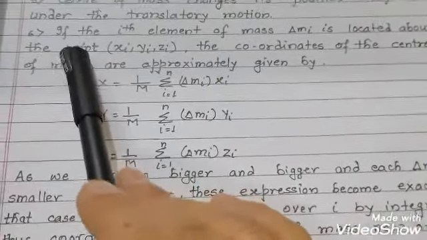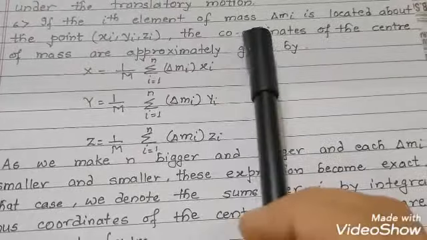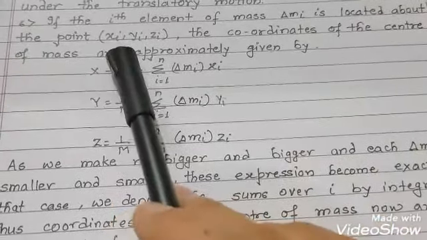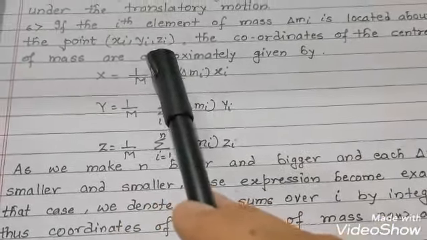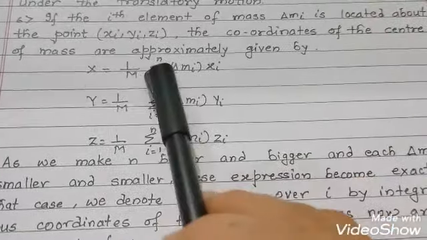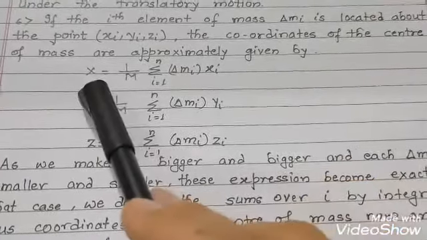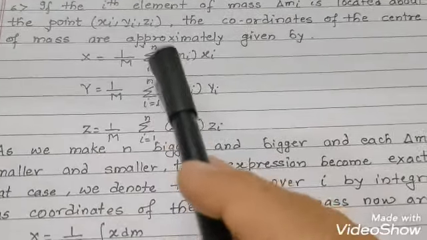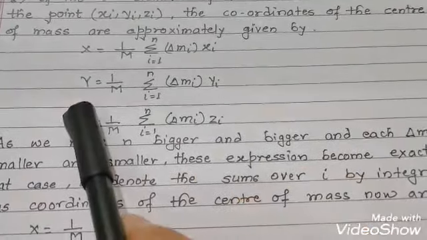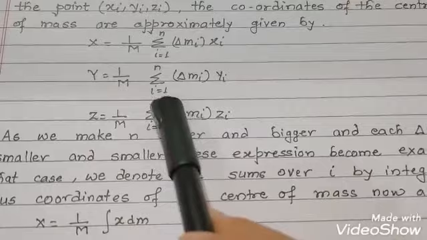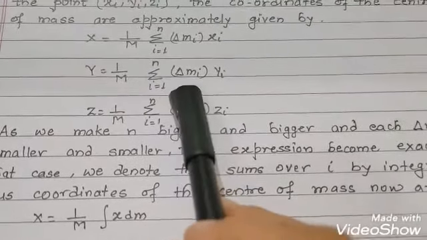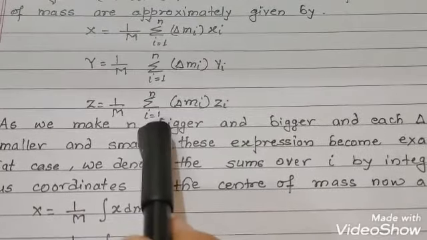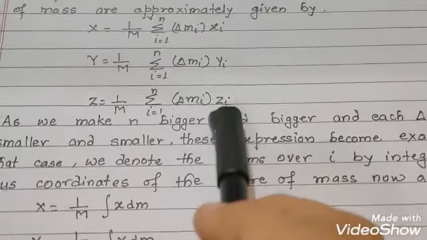Sixth point, if the ith element of mass, that is del mi, is located about the point xi, yi, zi, the coordinates of the center of mass are approximately given by the formula x equal to 1 upon M summation i is equal to 1 to n del mi xi, or y is equal to 1 upon M summation i equal to 1 to n del mi yi, z is equal to 1 upon M summation i equal to 1 to n del mi zi.